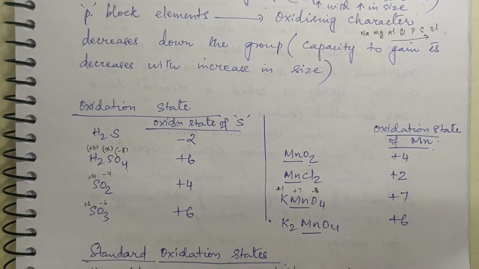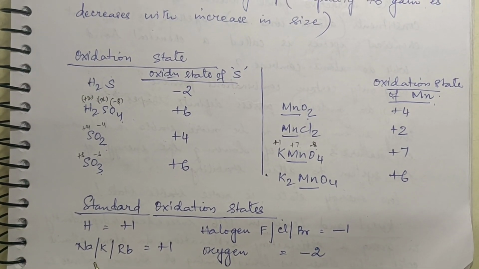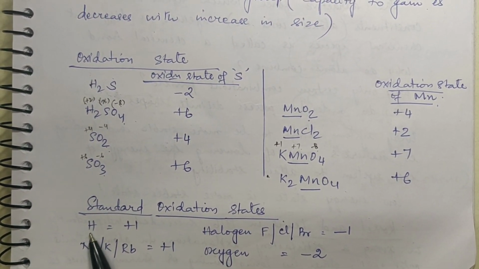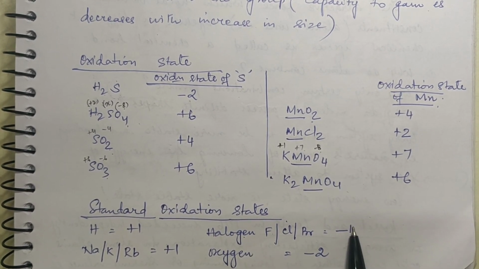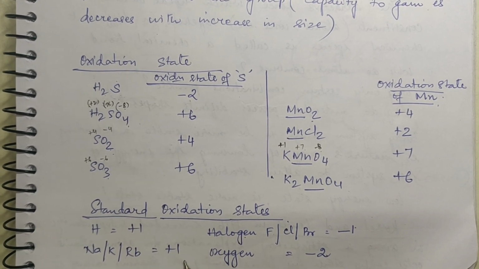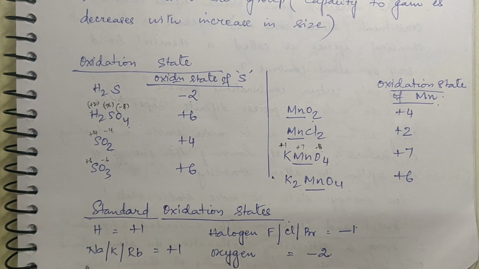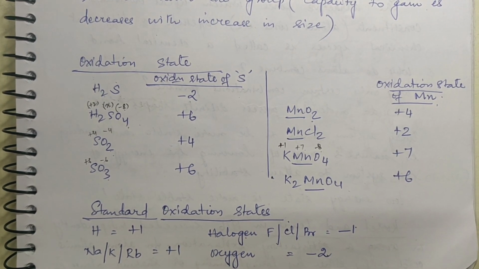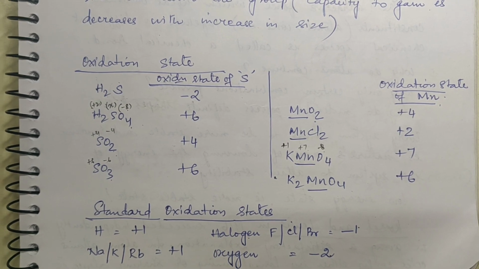That is based on certain standard oxidation states. In general, we take for hydrogen +1, and for any halogen we take -1, and for oxygen we take -2, and for alkali metals we take +1. It is customary to take these standard oxidation states for these elements, and we find out the oxidation state of the other element. Yes.